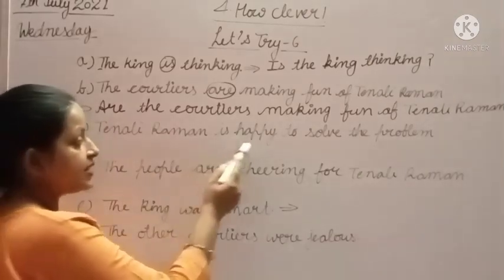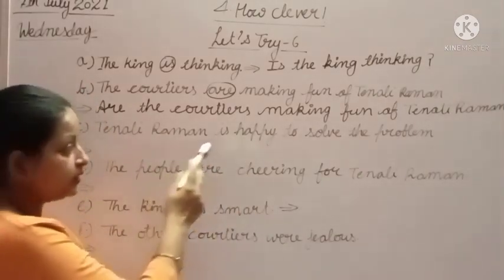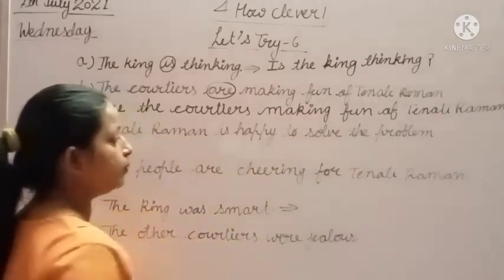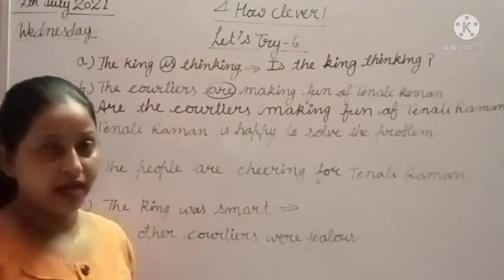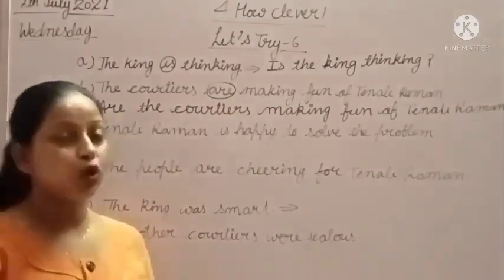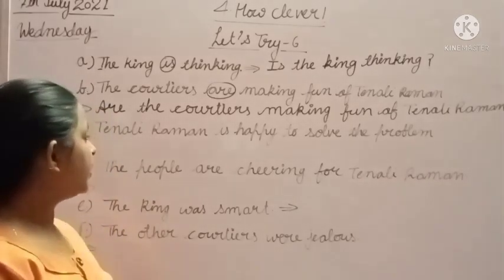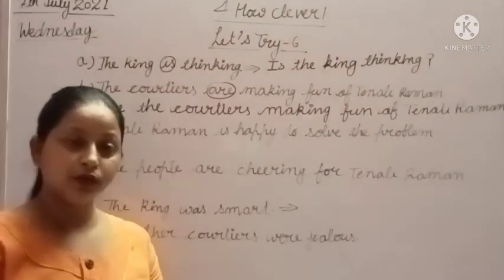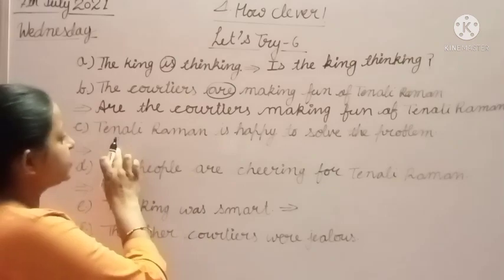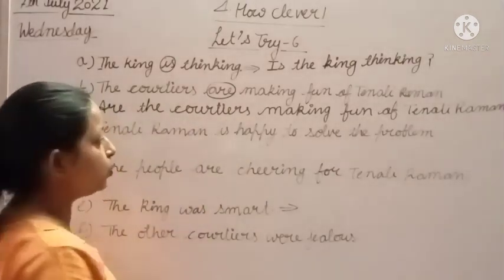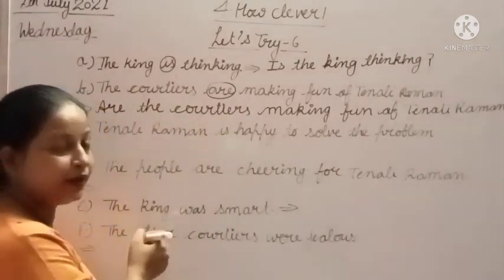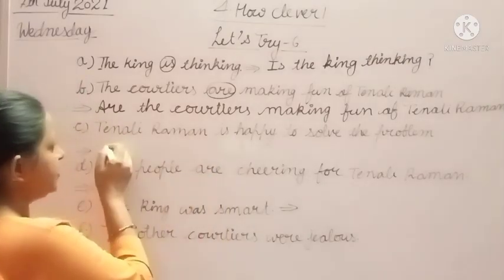Tenali Raman is happy to solve the problem. Problem solve करने पर तेनाली रमन खुश है. Yes, Tenali Raman is happy to solve the problem. So we will put the helping verb first, and that is is in this sentence.